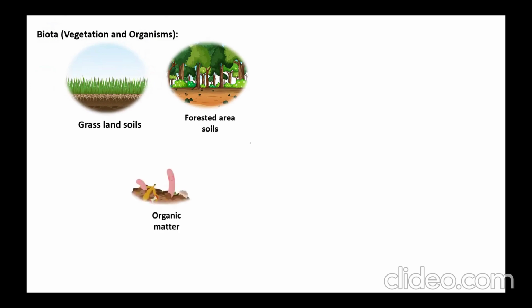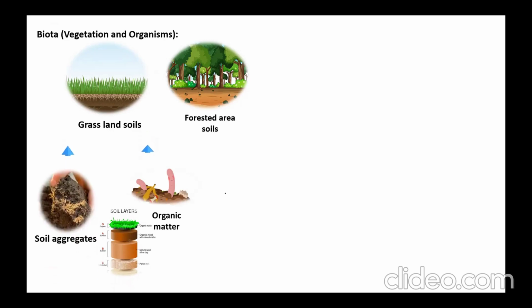Now let us see, the organic matter content in grassland soils is very high compared to forest area soils because of the very fibrous root nature, and shallow rooted conditions are more prevalent. Especially in the subsurface soil area in grassland soils, the organic matter content will be very high, followed by soil aggregates. As the roots are very fibrous and shallow rooted, soil aggregation is very high in grassland soils compared to forest area soils.